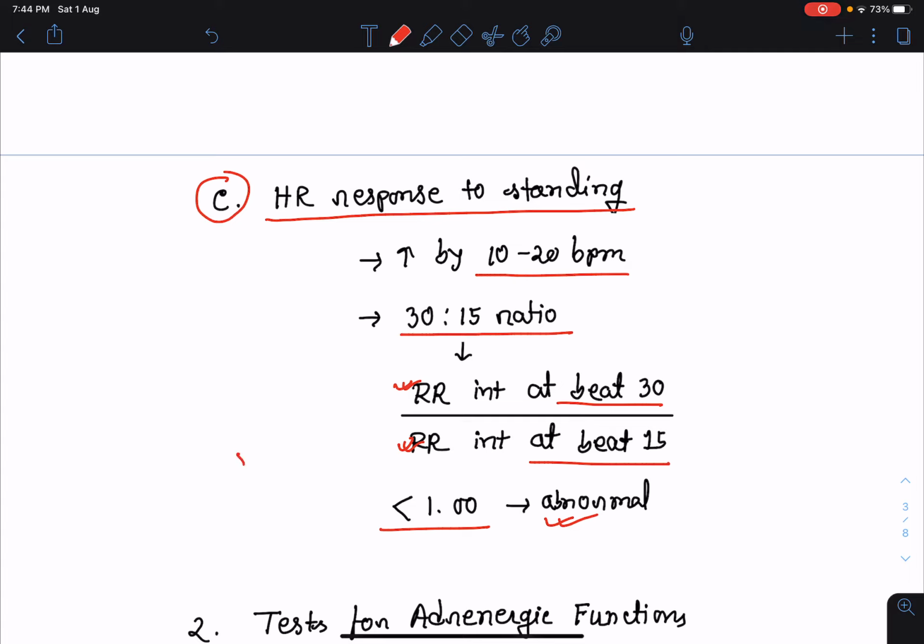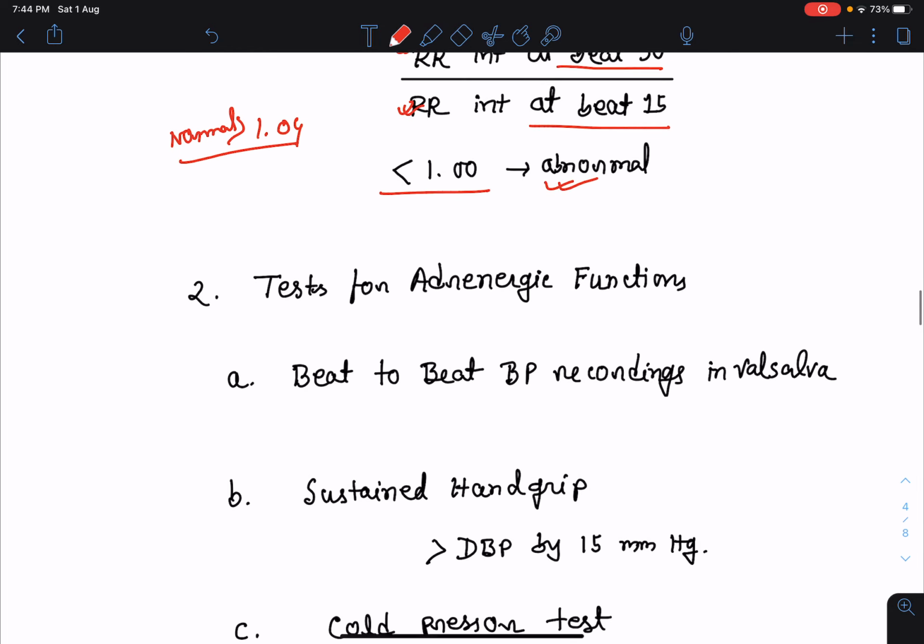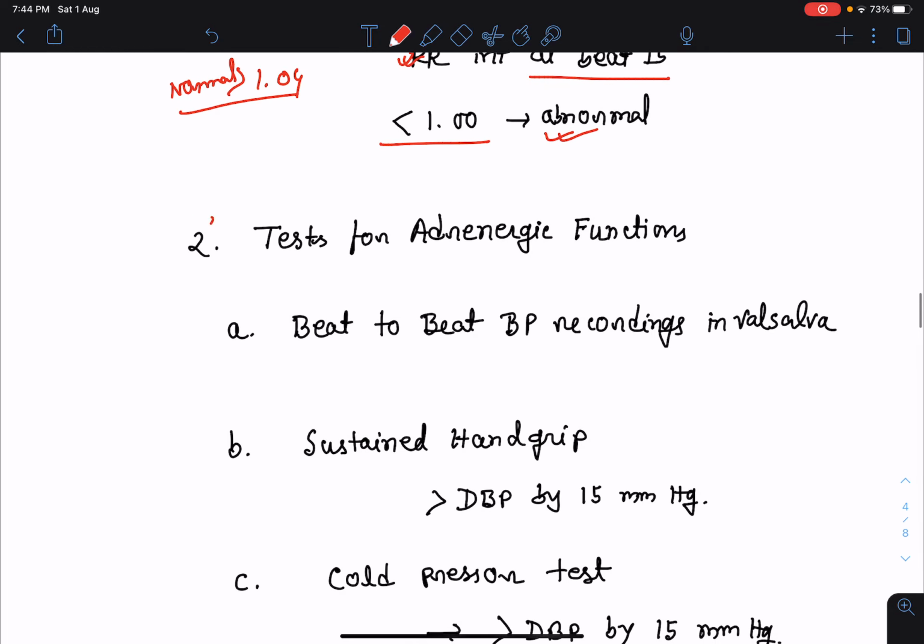The normal ratio is 1.04. And in between 1 to 1.04, the result is considered as borderline. Now, next category of test is test for adrenergic functions. To know the integrity of adrenergic functions, we can do the following tests.